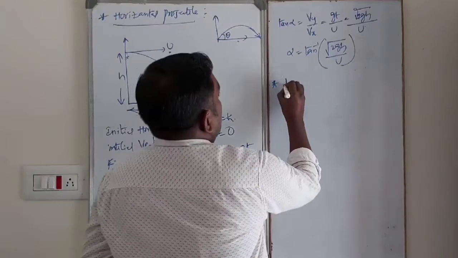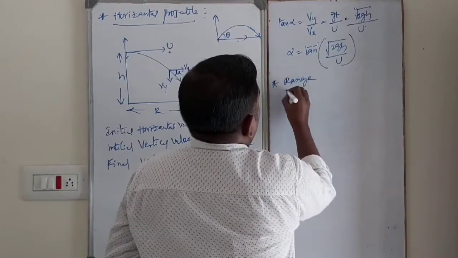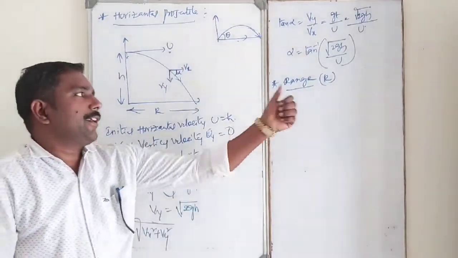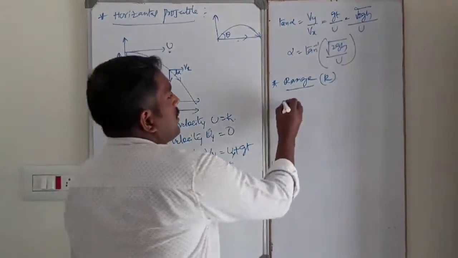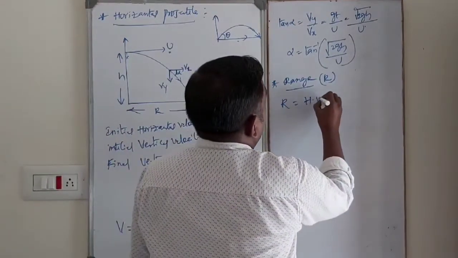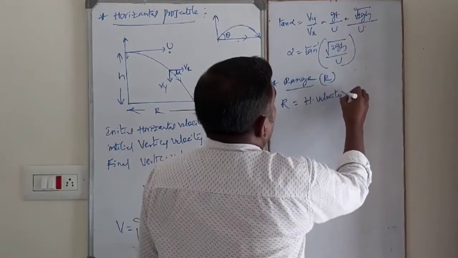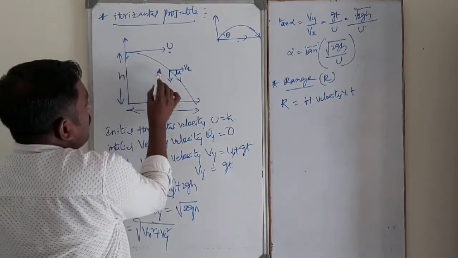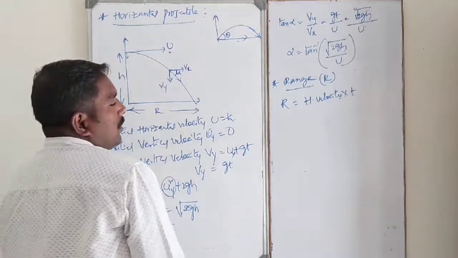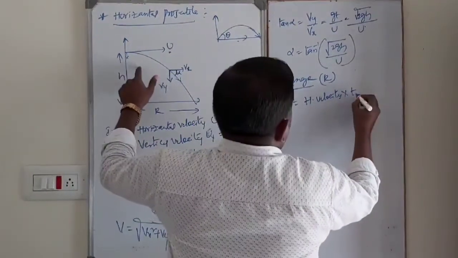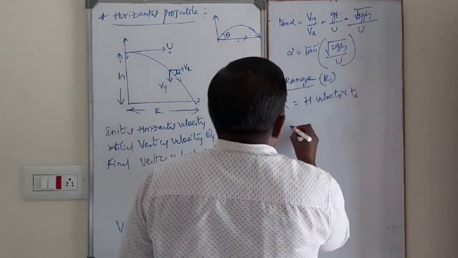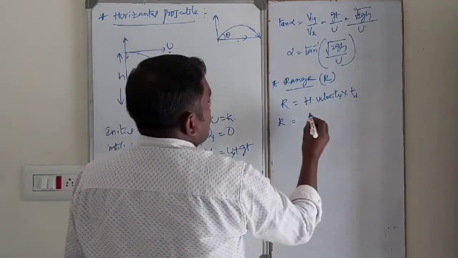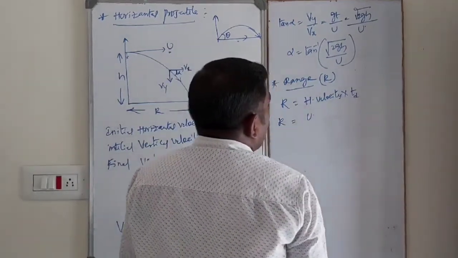So range, in case of horizontal projectiles, how to find out the range? Actually, range is equal to horizontal velocity into time. That is the time taken by the body from maximum height to reach the ground. That is nothing but time of descent. So R is equal to horizontal velocity, which is u, into Td.